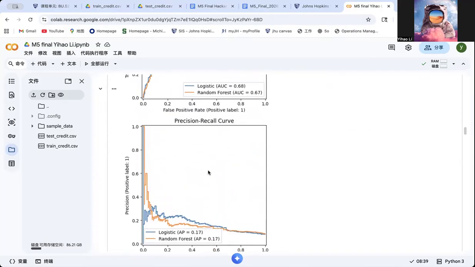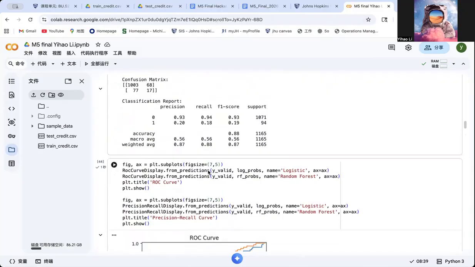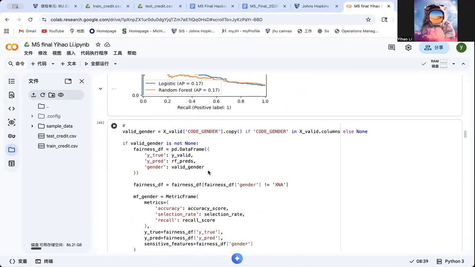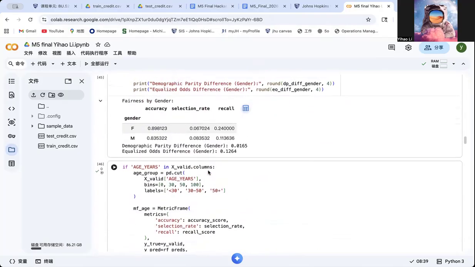You can see the picture right here, which is an ensemble model that can capture more complex nonlinear relationships in the data. Using both models allows me to compare interpretability and predictive performance. Okay, so let's scroll down to the evaluation results. For that, I evaluated both models on the validation set.